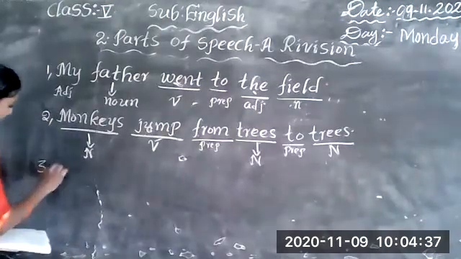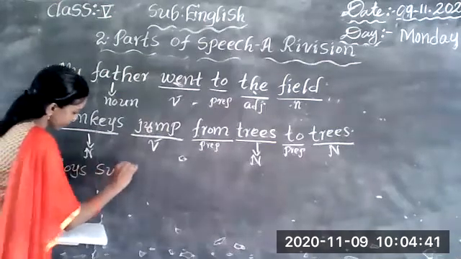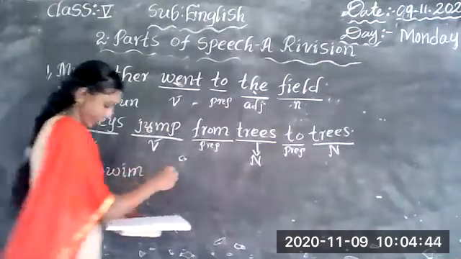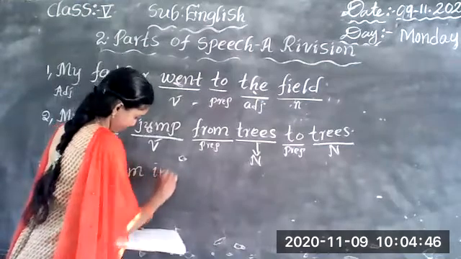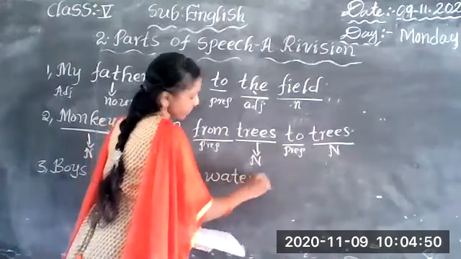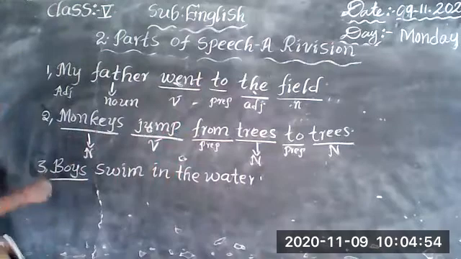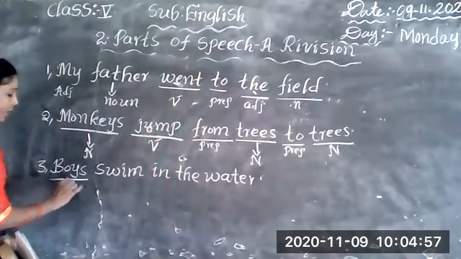Okay? Next one, third one. Boys swim in the water. Now tell me what are the parts of speech of these words? Okay, look at here. First, boys. Boys is a noun.